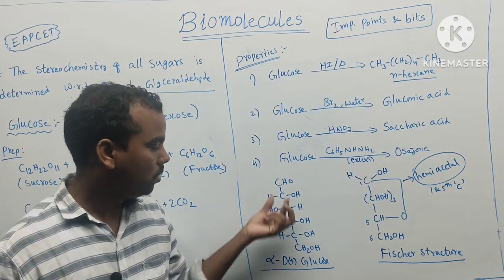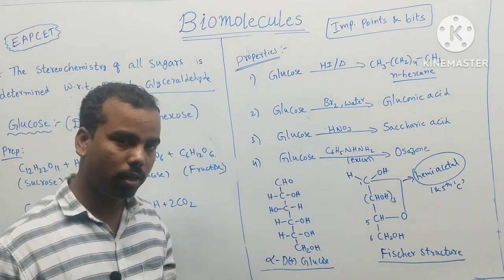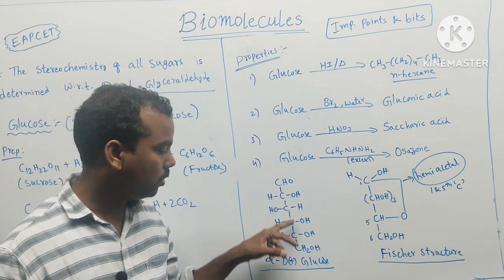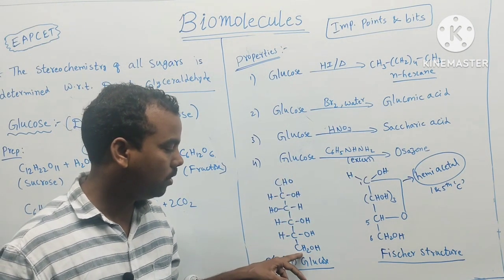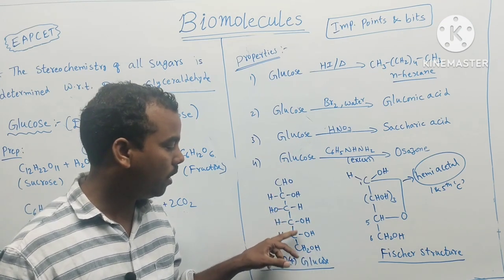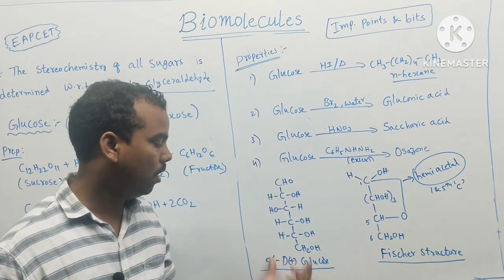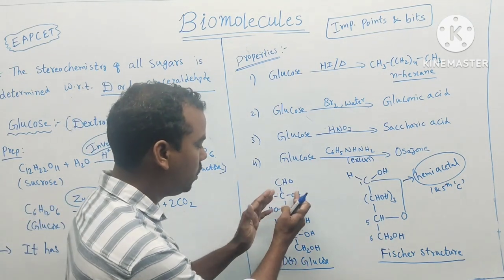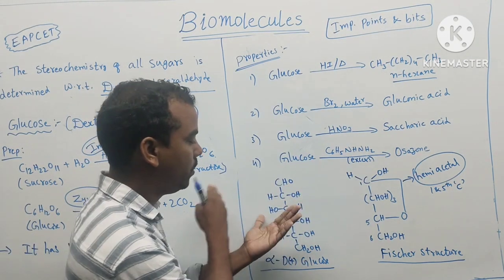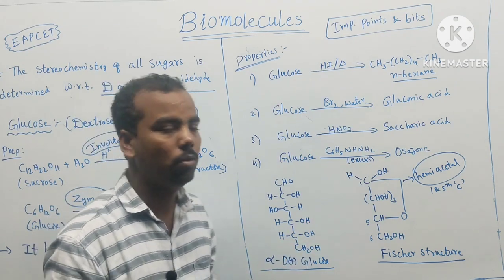glucosazone formation. So next, the glucose structure is like this, a straight chain structure. The aldehyde, CHOH functional groups are 4, and CH2OH. 4 secondary alcoholic groups, 1 primary alcoholic group, 1 aldehyde functional group. That is the alpha D plus glucose. If the OH on the second carbon atom is on the left side, that is beta D plus glucose.